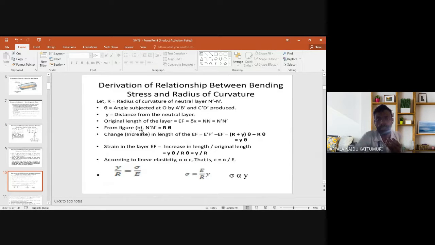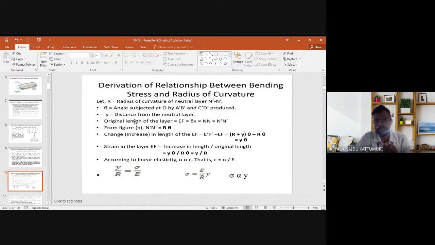From the neutral axis layer, n dash is equal to r into theta. n dash is the length of the arc. So the length of the arc is equal to the radius of curvature into that angle. So n dash is equal to r into theta.